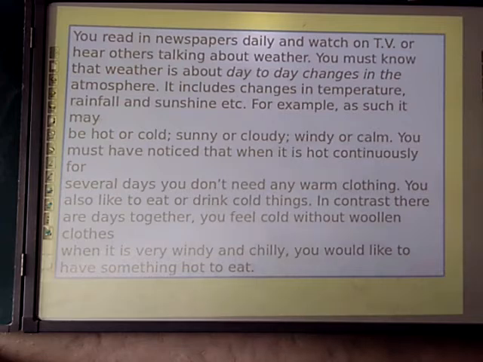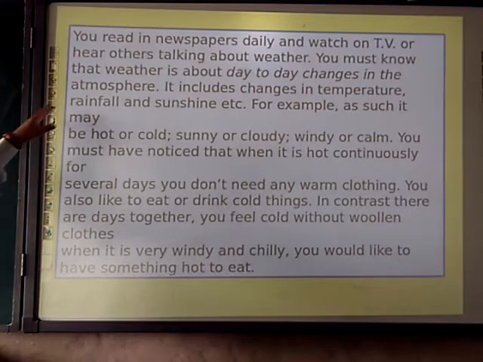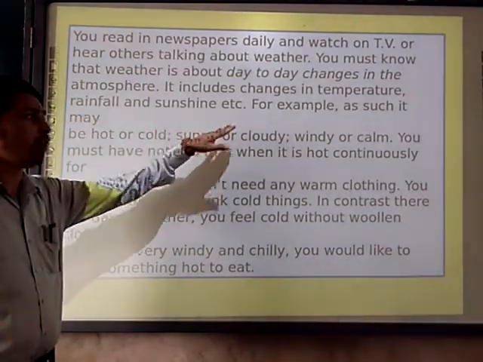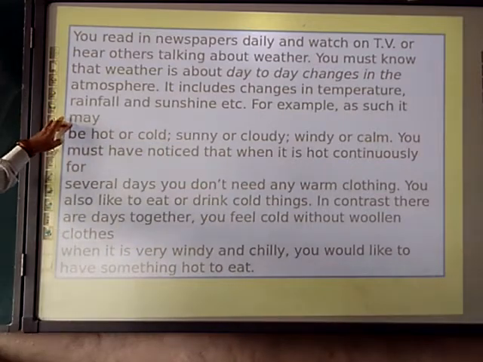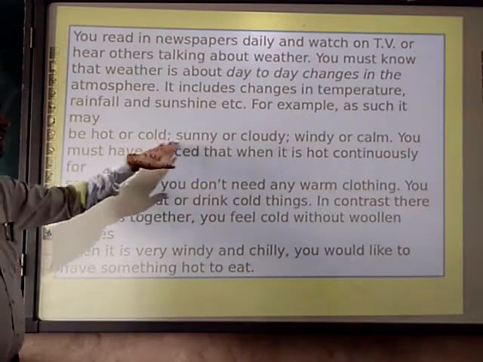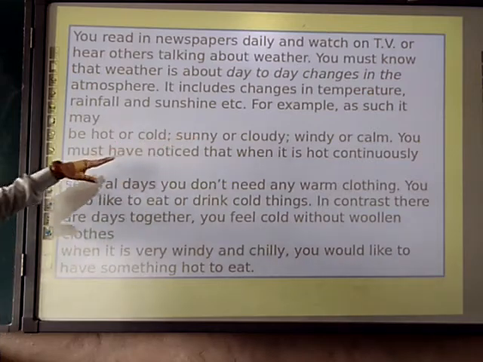You read in the newspaper daily and watch on TV or hear others talking about weather. You must know that the weather is about day to day change in the atmosphere. It includes change in the temperature, rainfall, sunshine. For example, it may be hot or cold, sunny or cloudy, windy or cloudy.